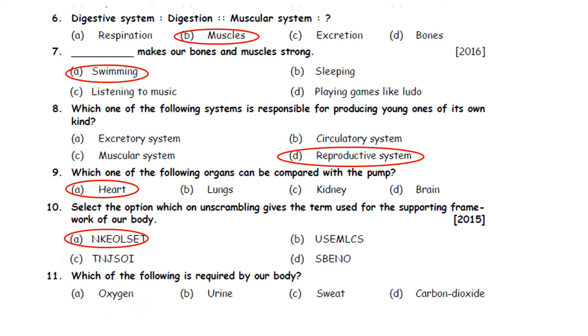11th one. Which of the following is required by our body? A. Oxygen. B. Urine. C. Sweat. D. Carbon dioxide. So, oxygen is required by our body. And the other options, urine, sweat, carbon dioxide are waste products which are excreted by our excretory system. So, the correct option is option A, oxygen.